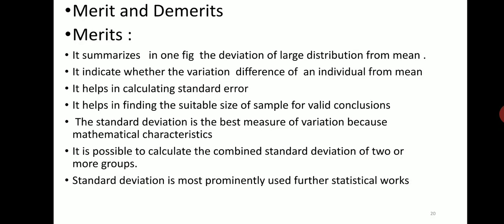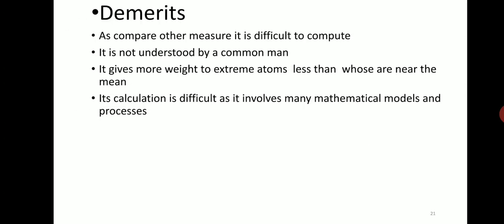The standard deviation is the best measure of variation because of its mathematical and statistical characteristics. It is possible to calculate a combined standard deviation of two or more groups. Standard deviation is the most prominent measure used in statistical work.